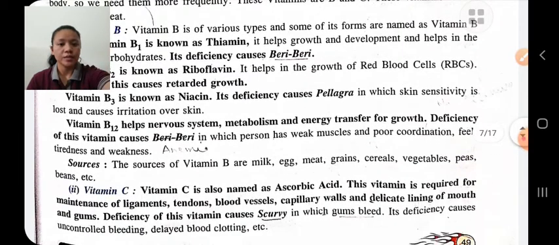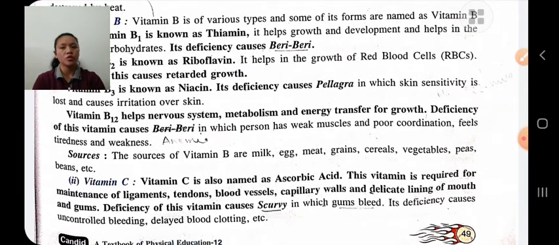Vitamin C is also known as ascorbic acid. We require vitamin C for maintenance of ligaments, tendons and other supportive tissue, and for making the blood vessels strong, including capillary walls and the delicate lining of the mouth and gums.